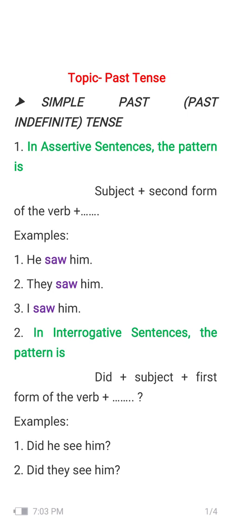Like did, because we have to make an interrogative sentence. Then subject they, first form of the verb see, and at last the object him, and after that the question mark. I hope you have learnt what rule is followed in assertive sentences and in interrogative sentences.